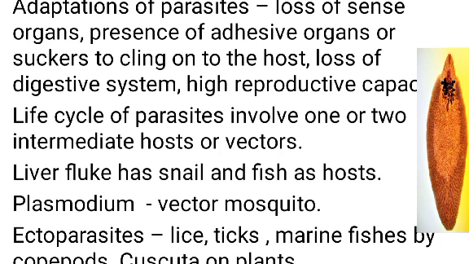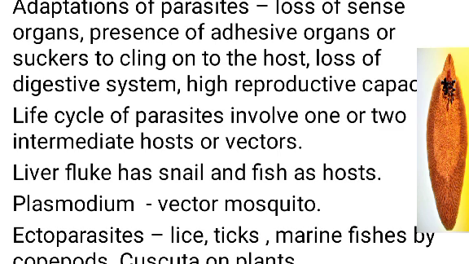And they make the host vulnerable to predation, because when they absorb the nutrients from the host, it becomes physically weak, and so they become vulnerable to the predators. Thus the host is also affected by the parasite.